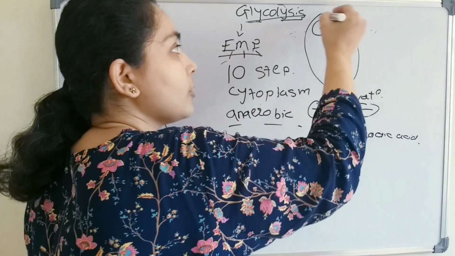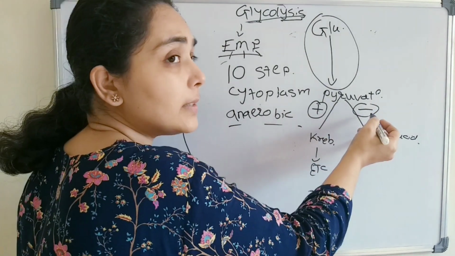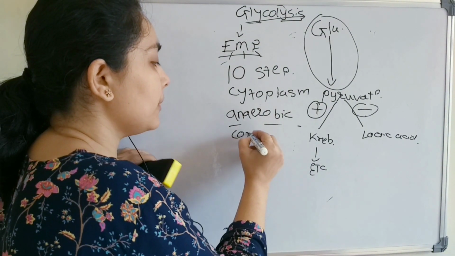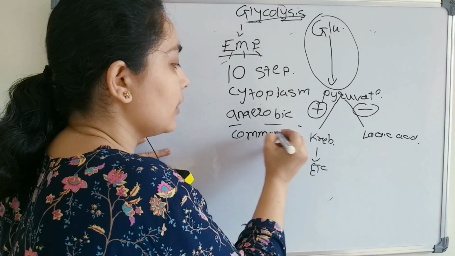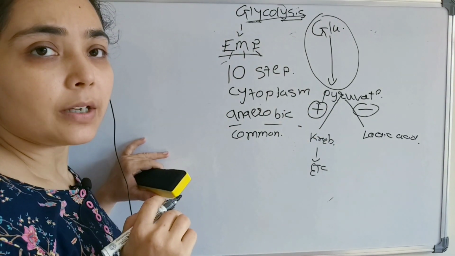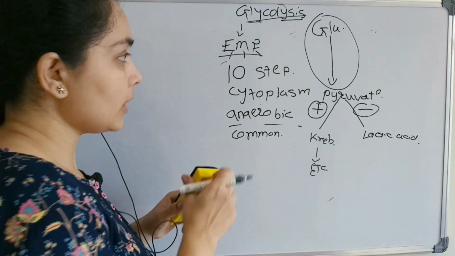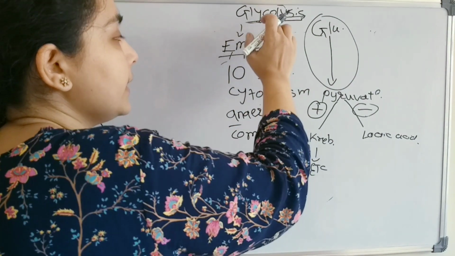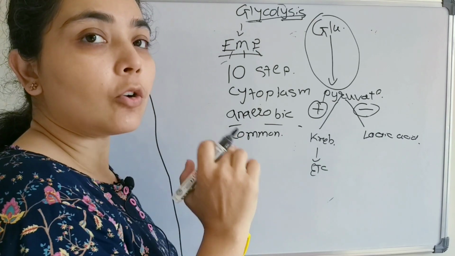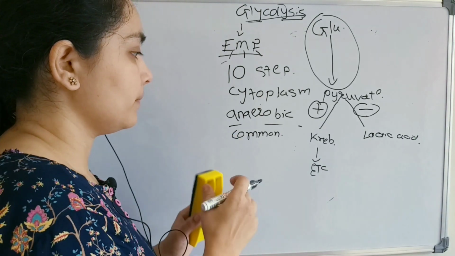But this process is common in both aerobic as well as anaerobic respiration. So we can call it a common first step for both. Now let us see all the 10 steps involved in glycolysis in detail along with its regulation.